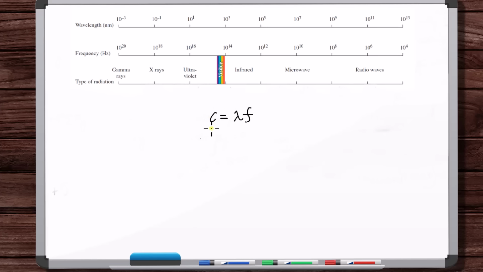Now, another thing to point out here is how the energy is going to change as you move across this spectrum. This is the electromagnetic spectrum. Well, the speed isn't changing. So if the frequency is going up but the speed isn't changing, then as the frequency goes up, the wave is going to have higher energy. So think about that. It's because the speed is the same in all cases. Okay, so again, this chart here is called the electromagnetic spectrum.